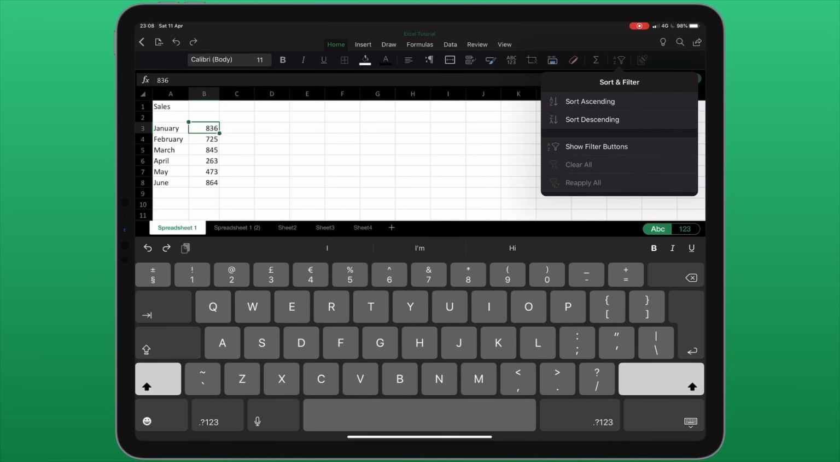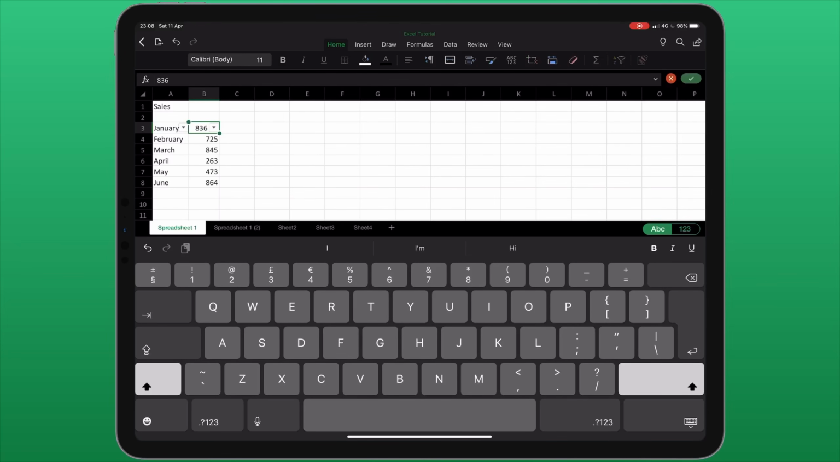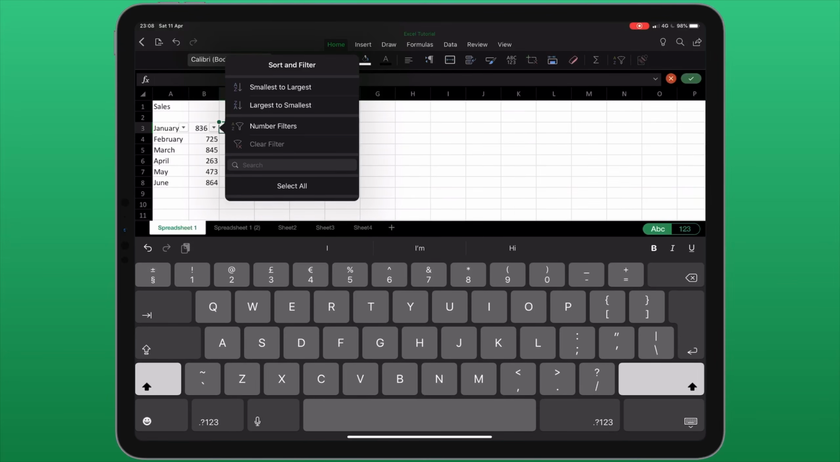Also within this menu, I have a function called Show Filter Buttons, and I can add a filter to this specific cell. This adds a little drop-down menu, which allows me to reorder the numbers from this area of the spreadsheet, from smallest to largest or largest to smallest.